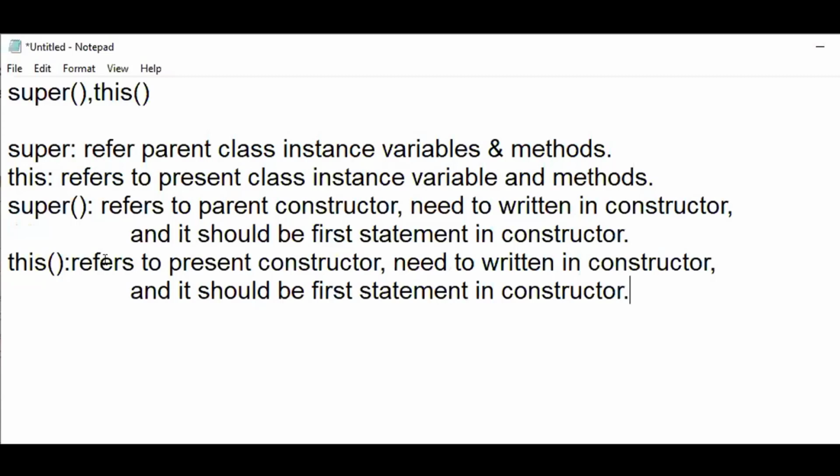And most of the time you will not be using this particular notation. It's a very rarely used constructor. If you want to call the present constructor explicitly, then only will you use this keyword. Again we have a restriction that this constructor needs to be placed in a constructor itself, right? Any questions with respect to these four aspects: super keyword, this keyword, super constructor, and this constructor?